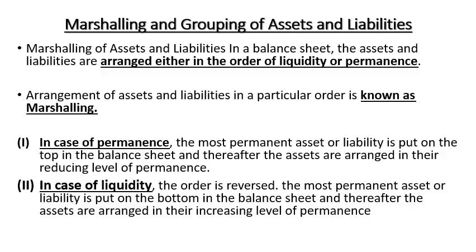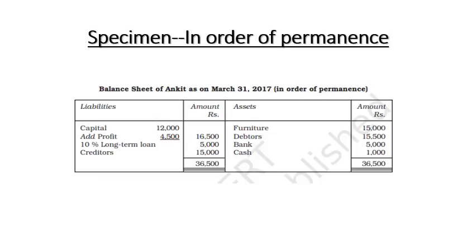So now you may move to the specimen of the order of permanence. You may see the furniture is a fixed asset and then the debtors, bank and cash are short term. Similarly, on the liabilities side, the capital will be taken first, then the long term loan will be taken, and then the short term liabilities will be taken. This is the example of permanence.